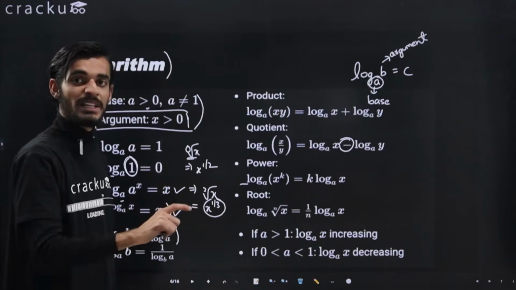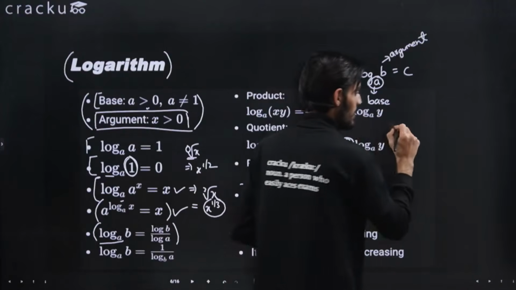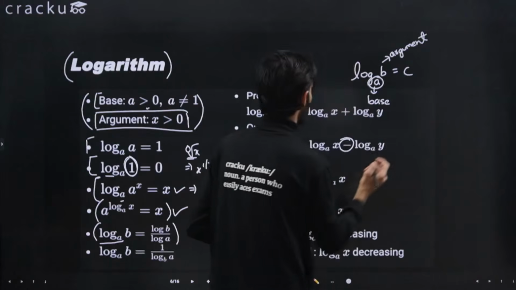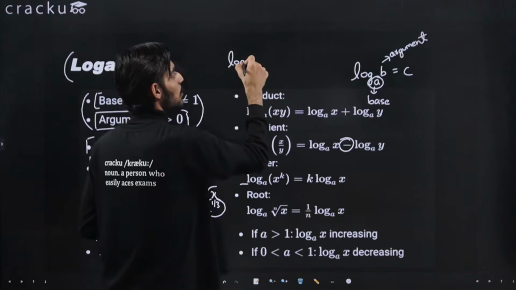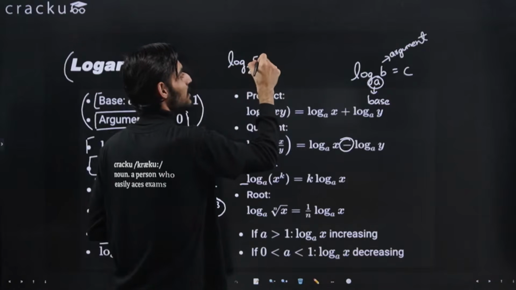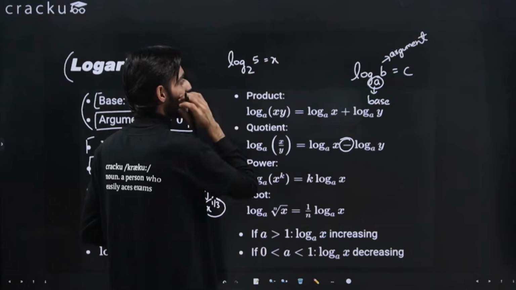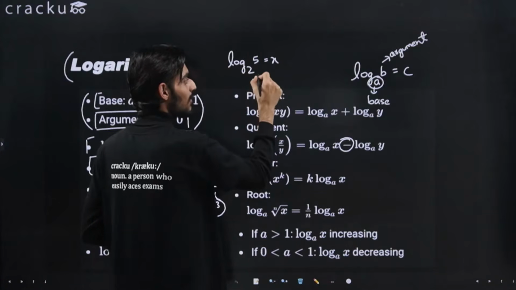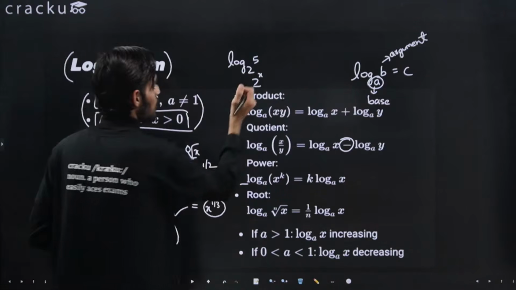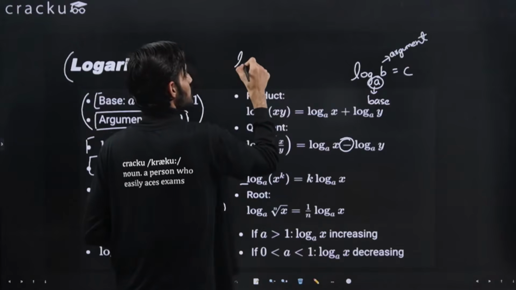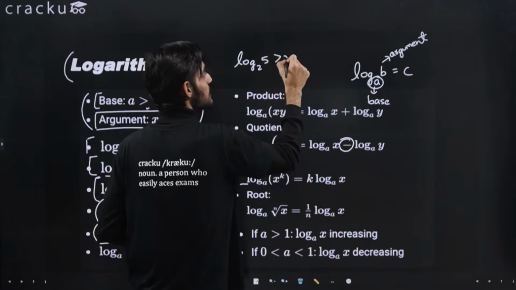But in case the base is between 0 to 1, for example, let's say I take log base 2, I'm writing just for an example. So what we do is 2 raised to power x, or let's say I take some inequality to better give you clarity. Okay, let's say it is log base 2 of 5 is greater than x, right?